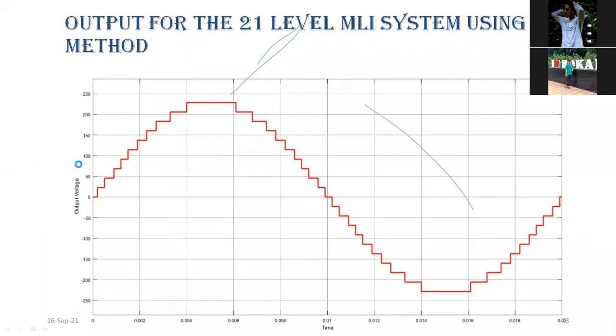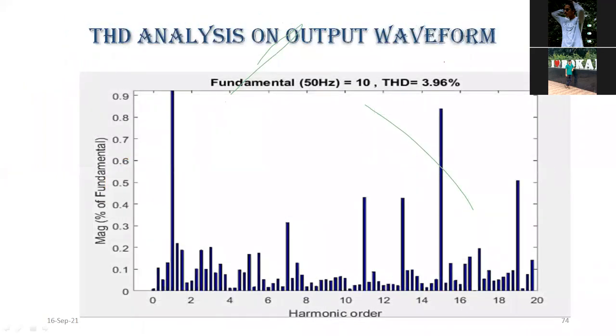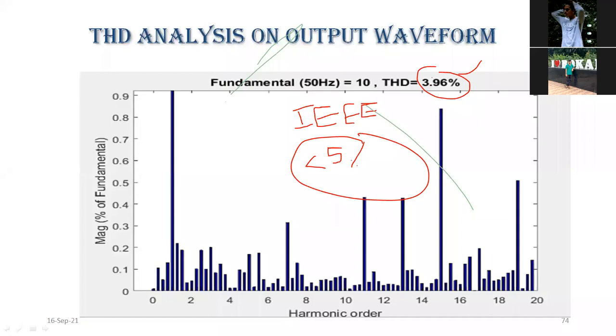This is the half height method, as I said earlier. This is the output voltage, 21 level. Output for the 21 level MLI using the half height method. 1, 2, we are getting 21 levels. This is the THD, and the THD is 3.96%. Okay, less than the IEEE standard. My THD should be less than 5%. So it's good. My topology is good because it gives 3.96%.